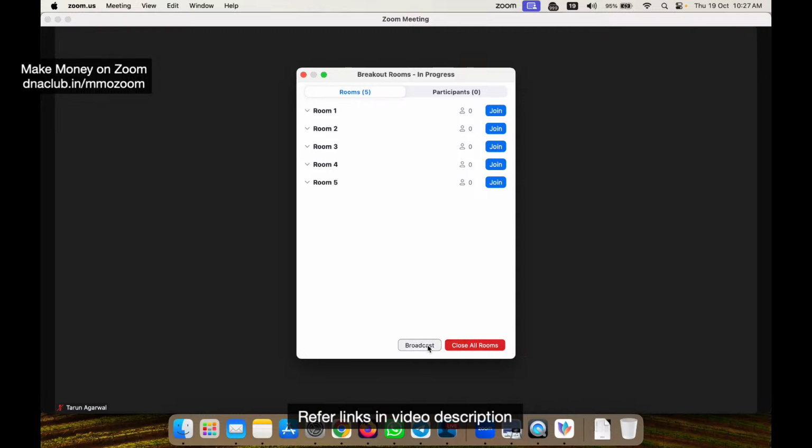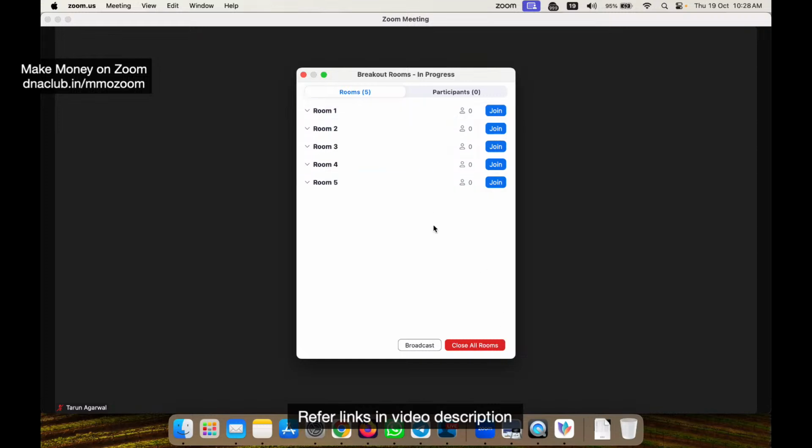Or also if I want to broadcast a message, say for example, I want to broadcast a message like, I am closing the room in 1 minute. Okay, hurry up. Suppose I have given them some assignment. All these people in all these rooms will receive a chat message from my side, and they will understand that we have only 1 minute left.